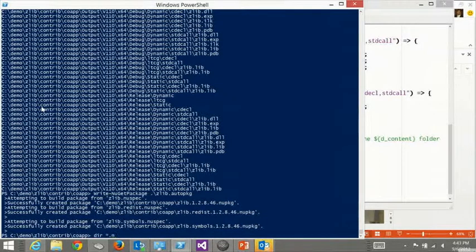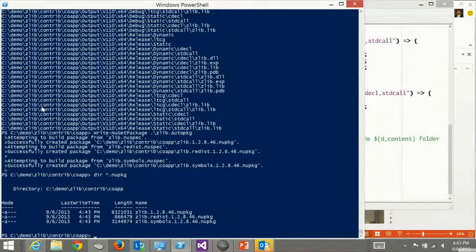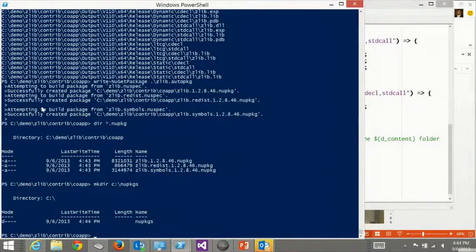And so then we end up finding there's our new package files. So let's just copy those. New package 2. And I'm just going to copy them to a local repository.